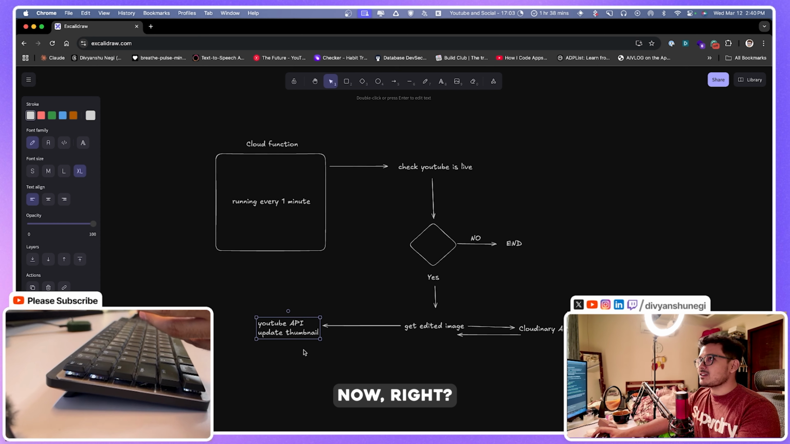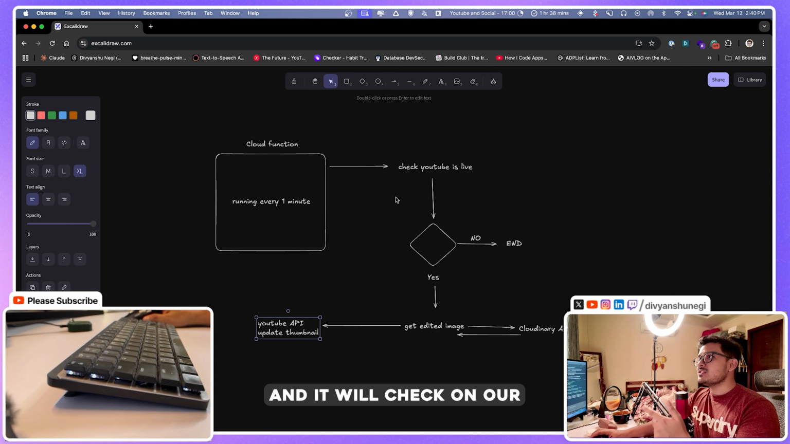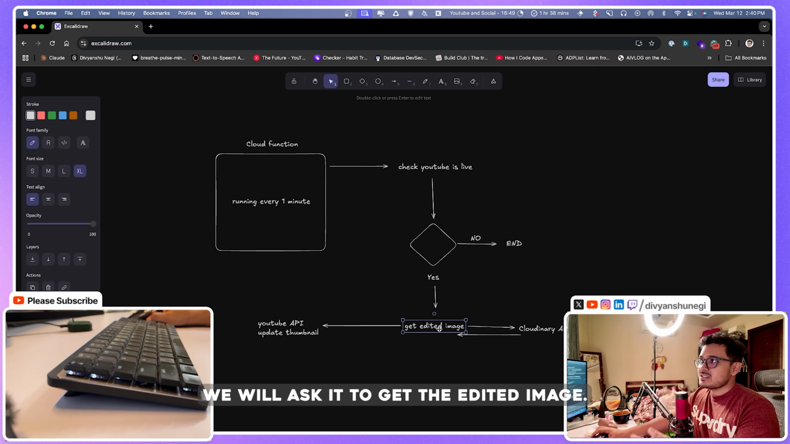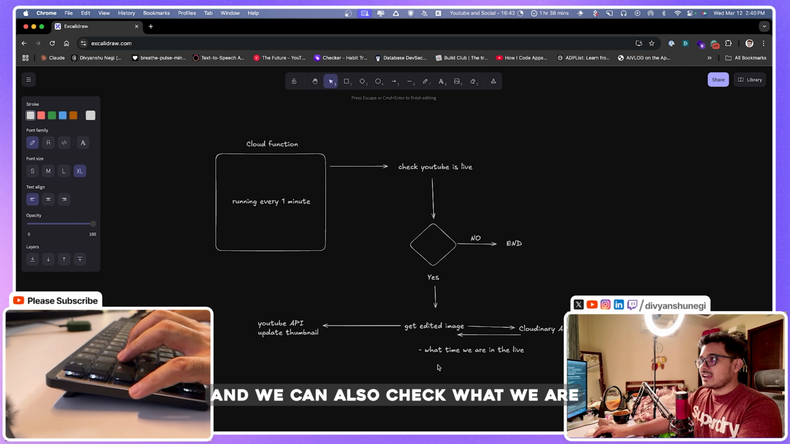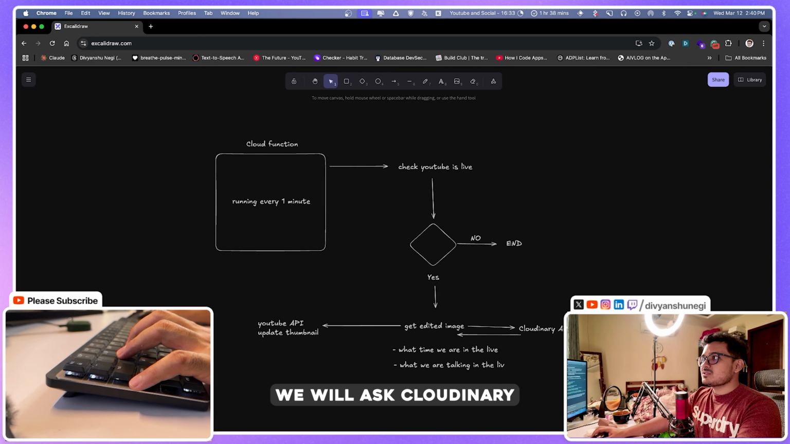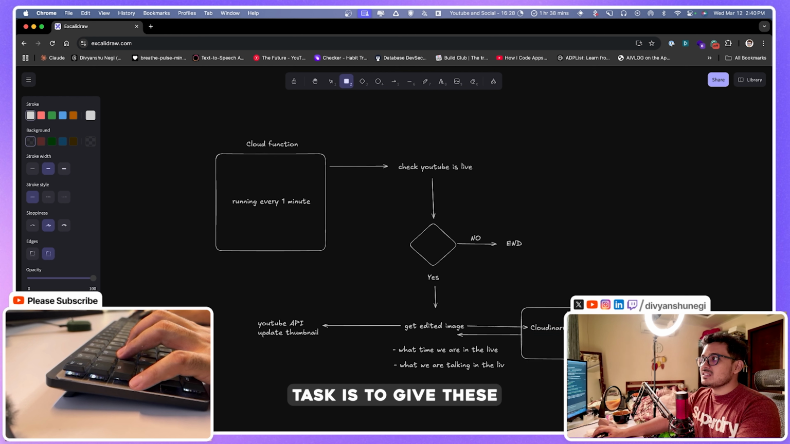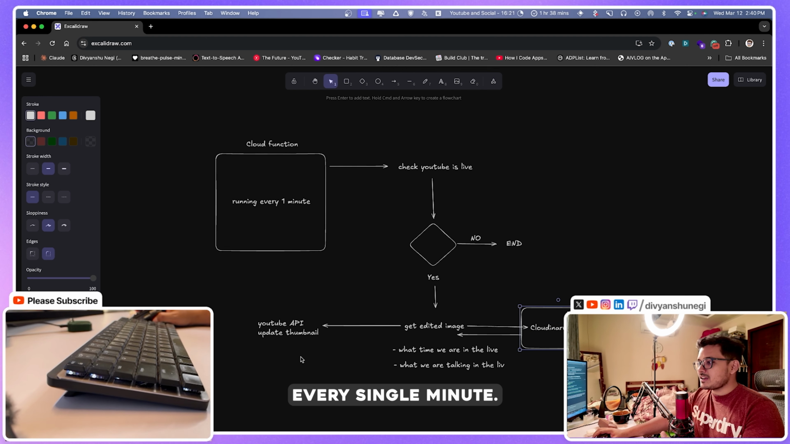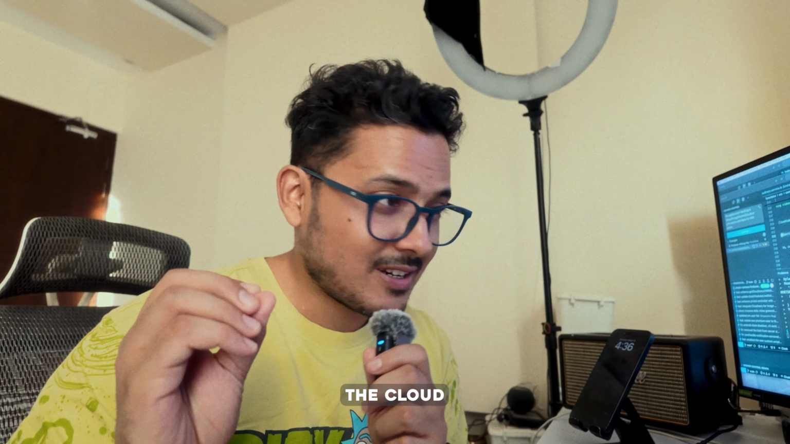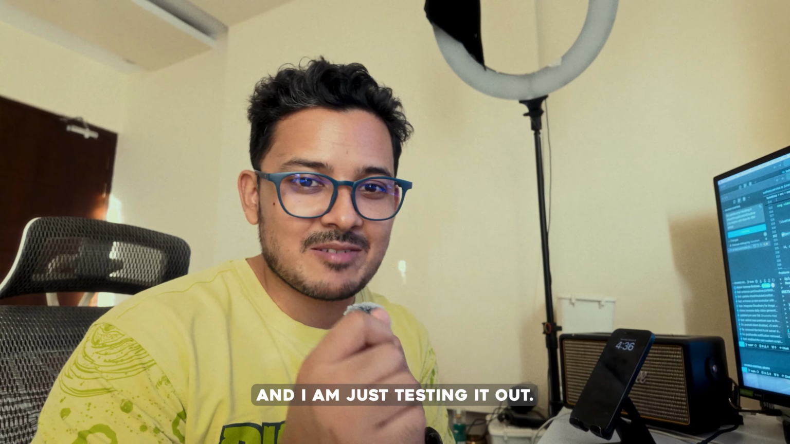So this is what I'm thinking right now. Every time a cloud function will run and it will check if our YouTube is live. This we can do with the OAuth token which we will generate. If there is a live happening, we will ask it to get the edited image. This function has a bit of a task: it will check what time we are in the live, and we can also check what we are talking about in the live, and based on this we will ask Cloudinary to generate our images. Cloudinary's task, which is a very important task, is to give these dynamic thumbnails to us, and once we have these images we will just pass them to the YouTube update thumbnail, which will be updating it every single minute. So finally, the cloud function is deployed on Firebase and I am just testing it out.